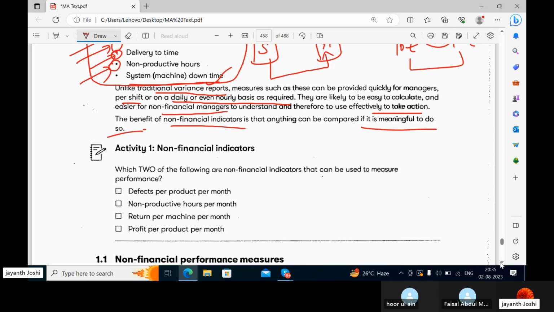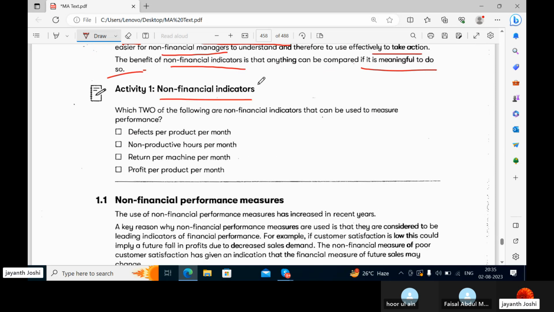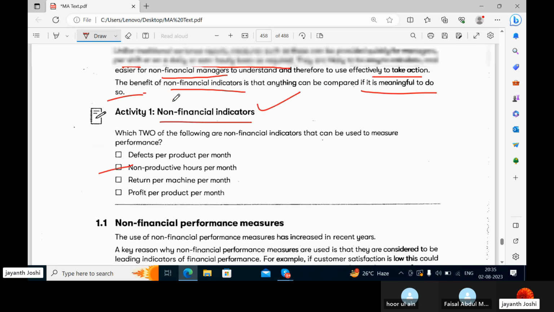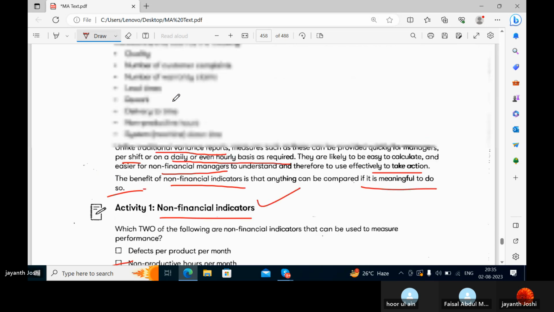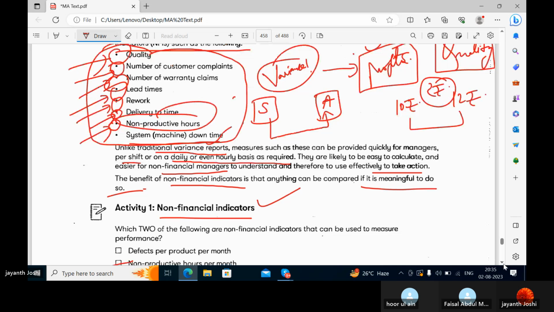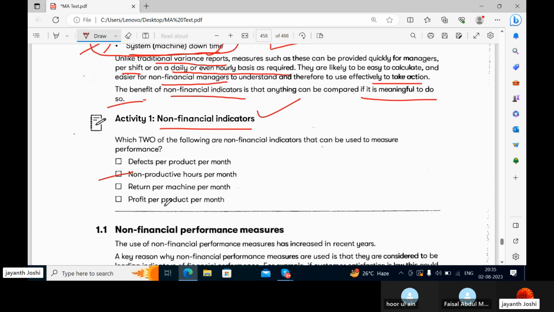Yes. Now, so there's an activity, non-financial indicators. Which two of the following are non-financial indicators that can be used to measure performance? Can you say what is the answer? Non-productive hours per month. This is what we have just seen. Profit per product per month is a financial measure. Should not be taken. Return per machine per month is a financial measure. Defects per product can be taken as consumer complaints. It is also a non-financial measure.